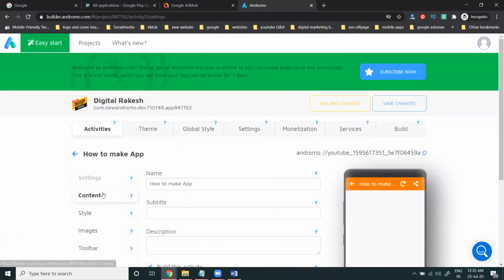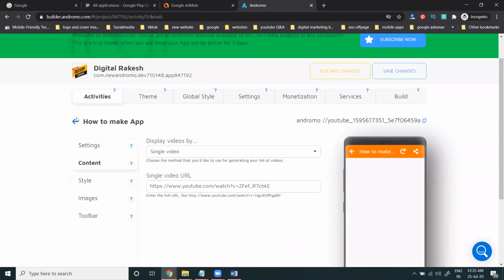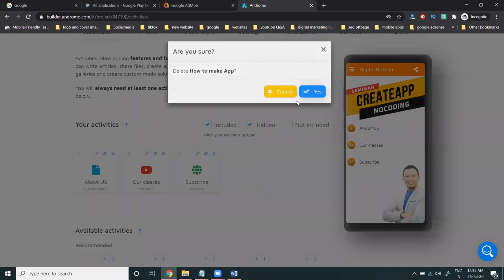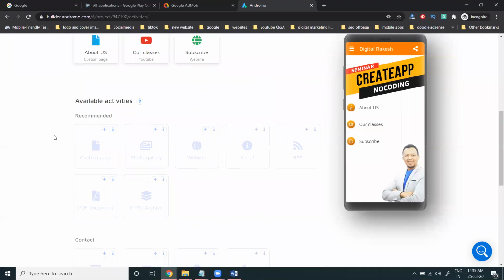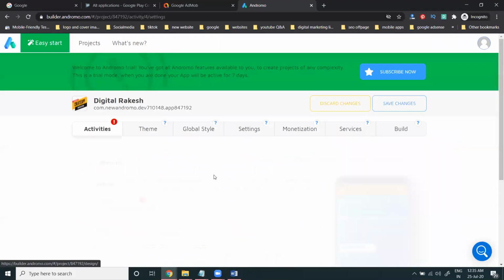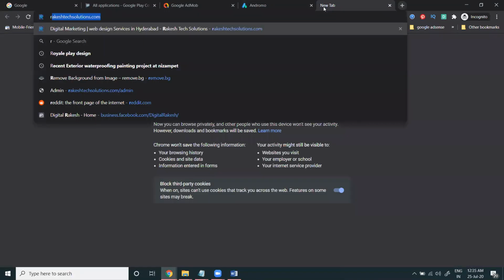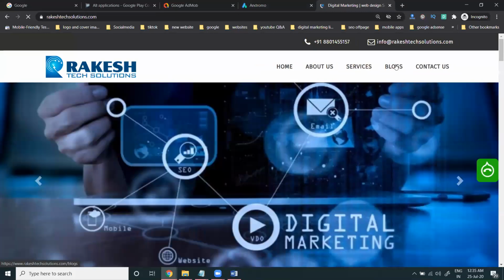This edit content, same option. Not required. Close. Website. Selecting my website.